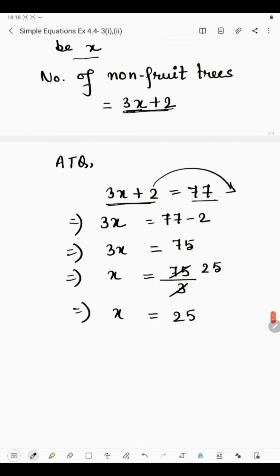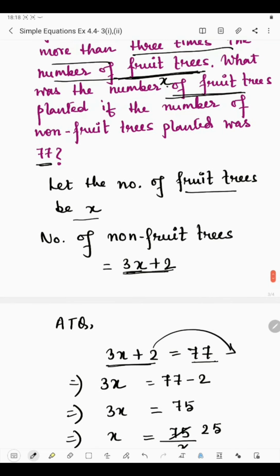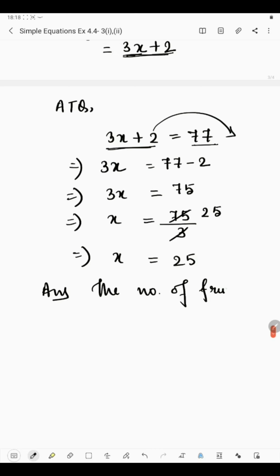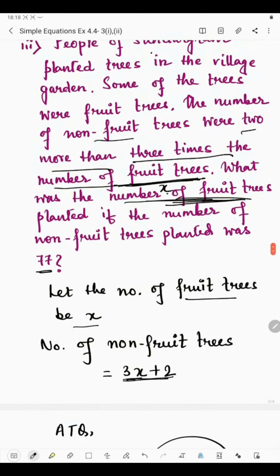So we'll write the number of fruit trees are, because we need to find the number of fruit trees. Here the question was what was the number of fruit trees. So we need to find the number of fruit trees, and which we have got. So the number of fruit trees are 25. Okay. So this was question number 3.